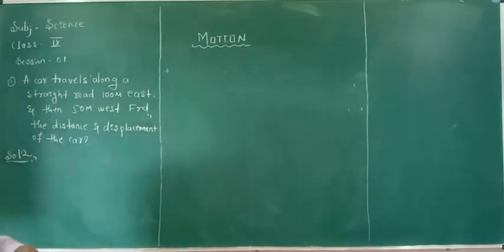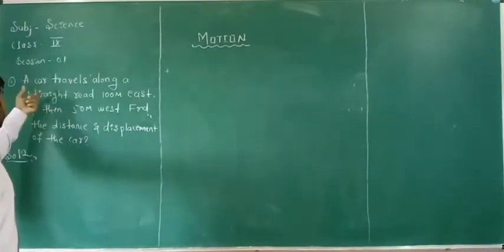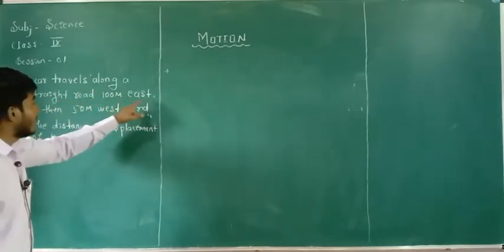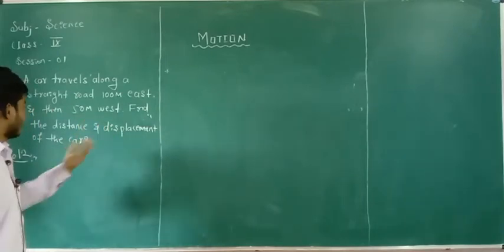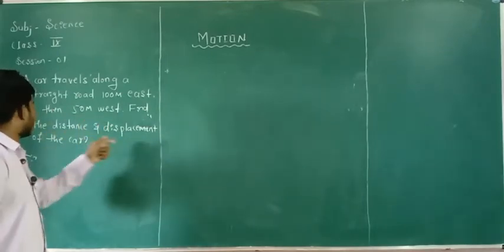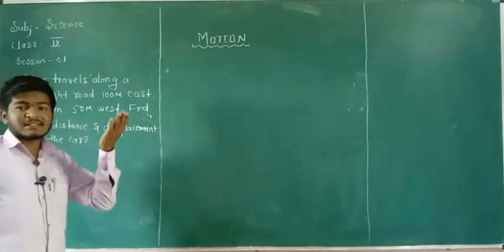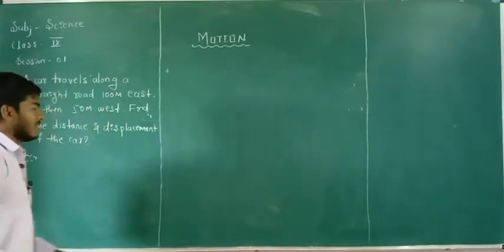Once again, you have to read the given question properly. A car travels along a straight road 100 meters east and then 50 meters west. Find the distance and the displacement of the car. So when you consider these types of problems, you should be careful with the directions.